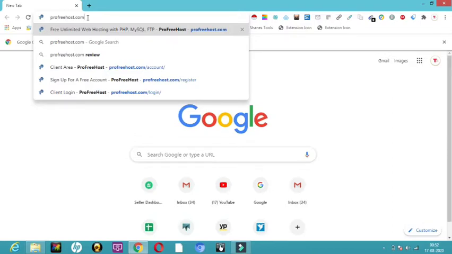Domain is just a name. For example, profreehost.com: profreehost is the domain here. If I'm making www.thasin.com, then Thasin is the name of the website, and that is called the domain. Normally we have to purchase that.